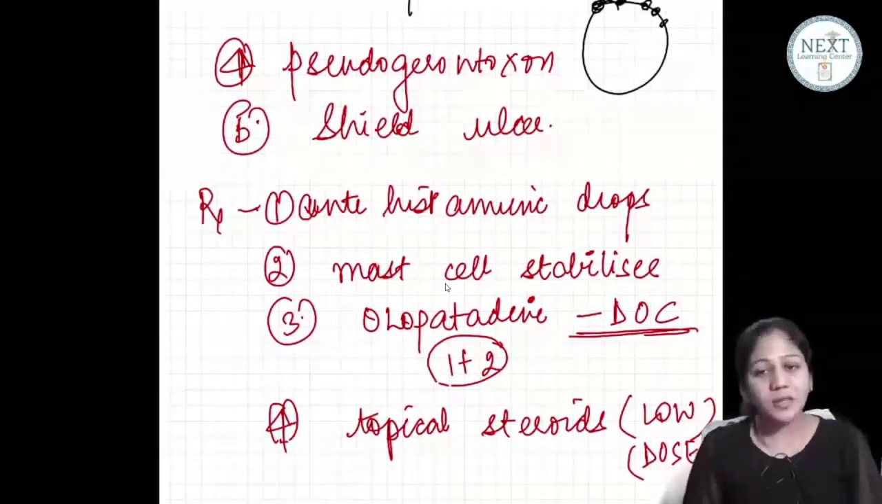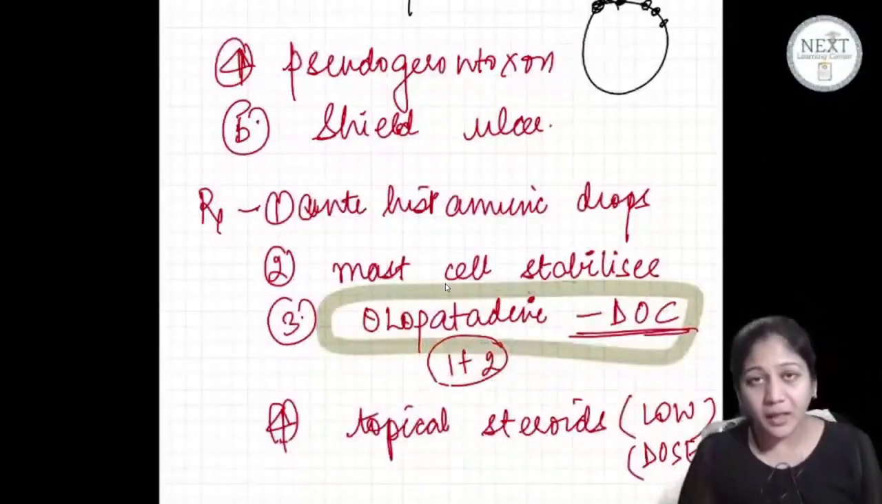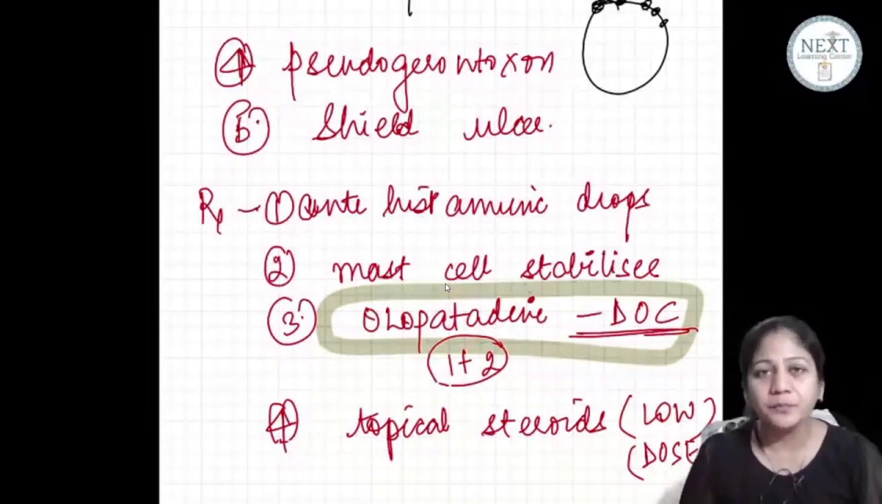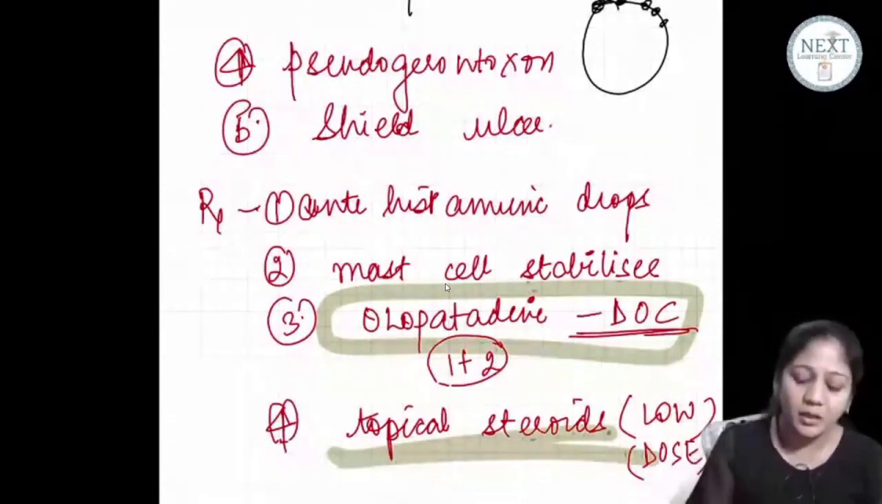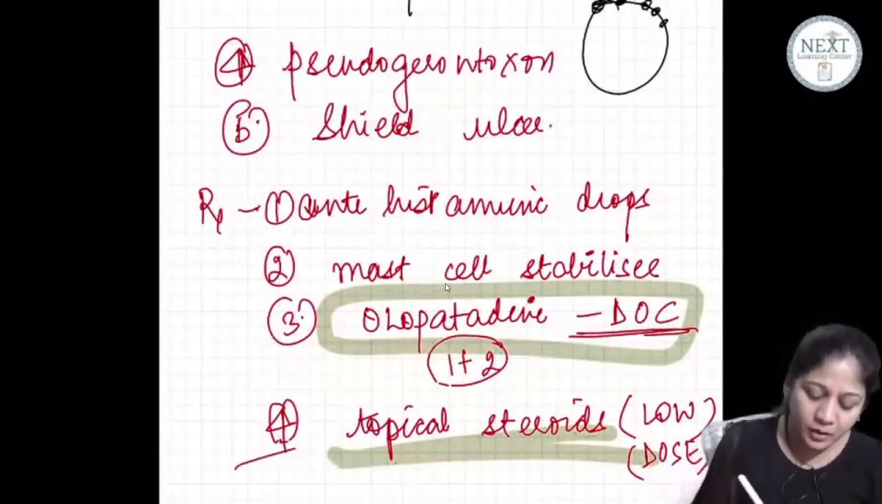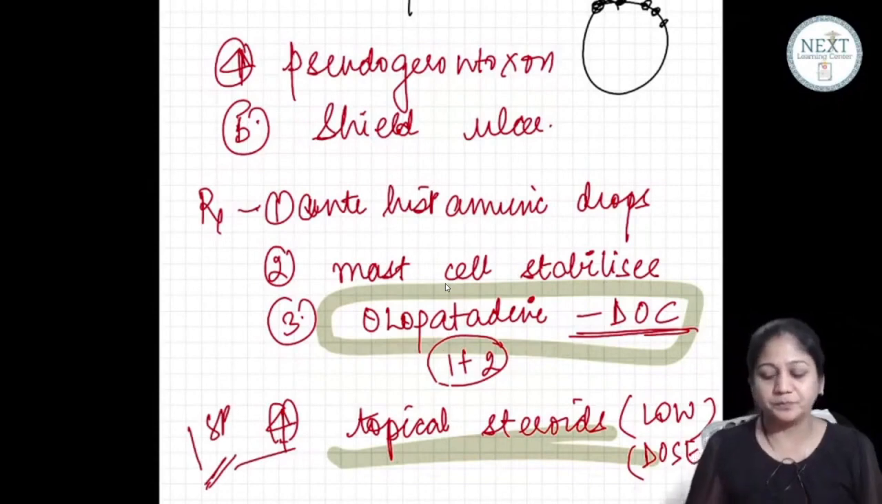If I ask you what is the drug of choice, you say olopatadine is the drug of choice. But when I ask you what is the first drug to be given in VKC to control the intense itching, then you should say topical steroids. Please remember that will be given the first drug to control the intense itching phase.